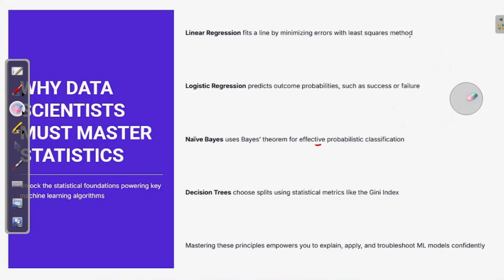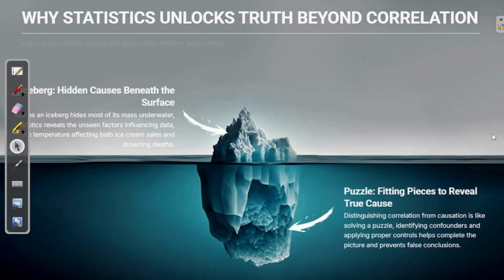Now in logistic regression, what is the outcome? Logistic regression is basically a classification model. The outcome generally goes into a categorical variable, which is 1 or 0, meaning success or failure. So if you don't read the data with a statistically significant approach before running your model, the output of logistic regression will be biased. The same happens with decision trees, where you choose splits using a statistical metric like Gini index. So all these algorithms take help of data, and that data should be examined with statistically significant methods, right?